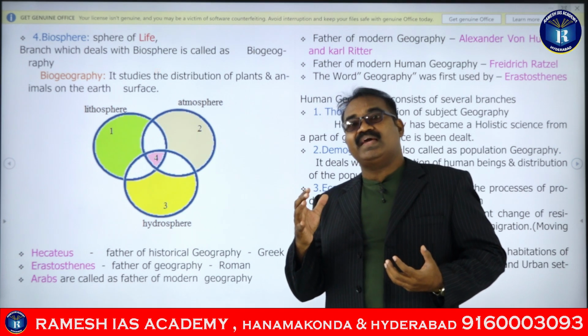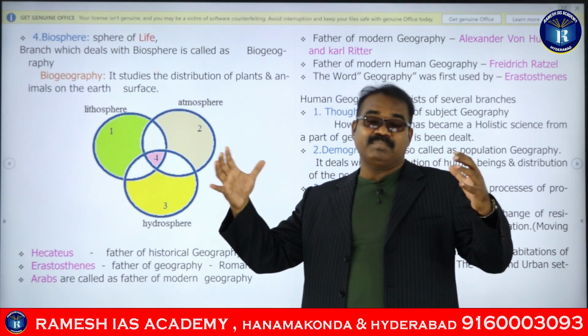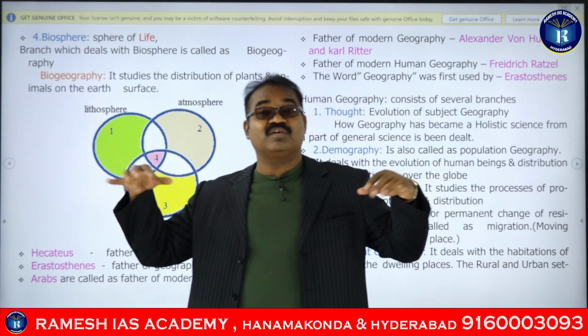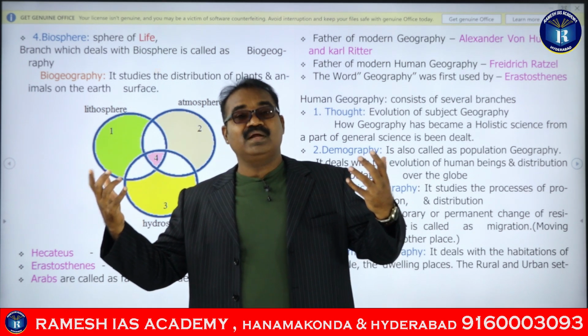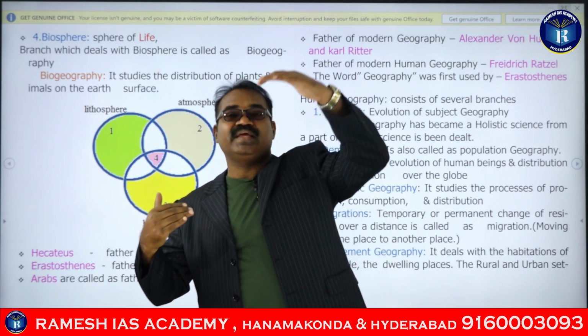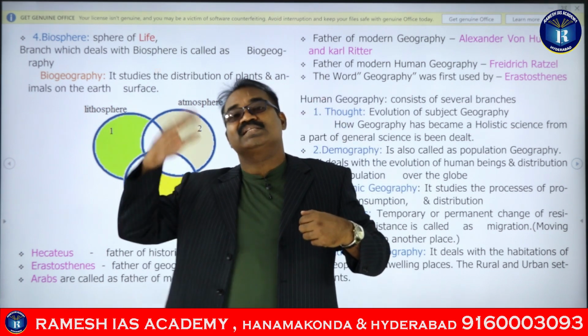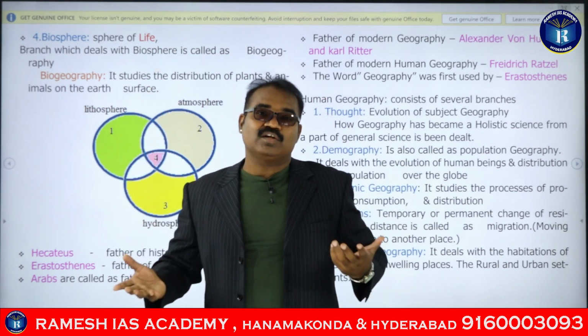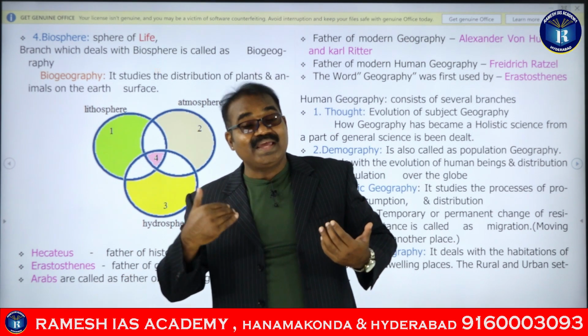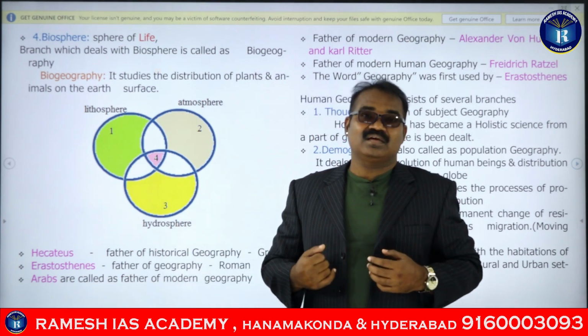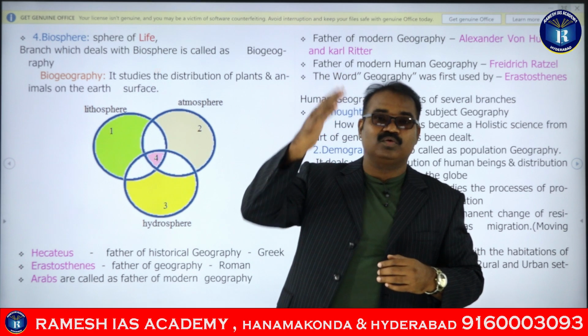Why in some areas is the number of plant species more? In some areas the species variation is less. In some areas there are no plants at all. Why is that variation seen? How are they distributed from the equator to the poles?